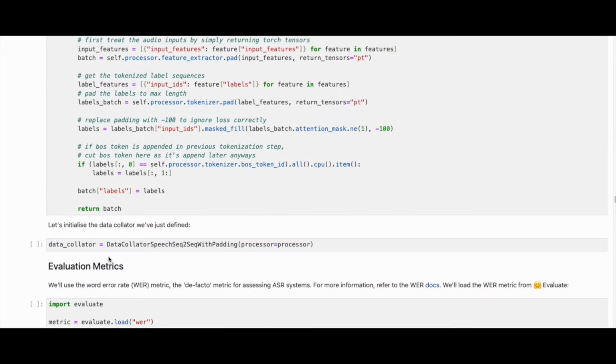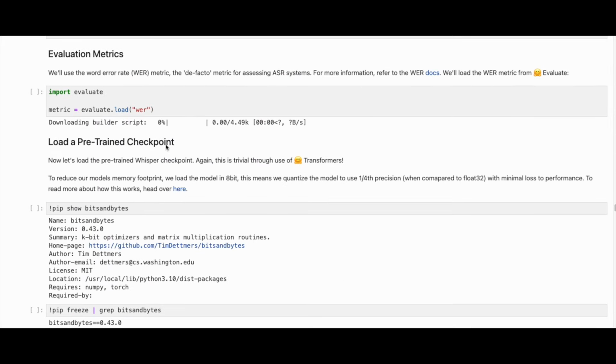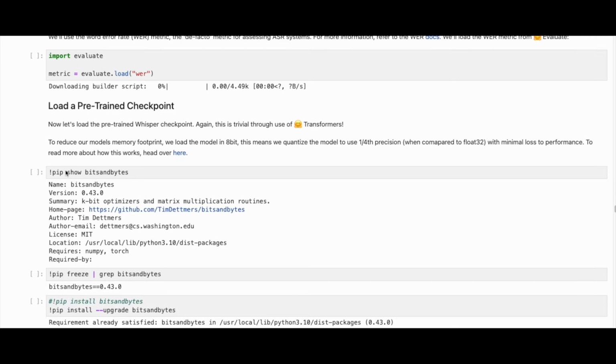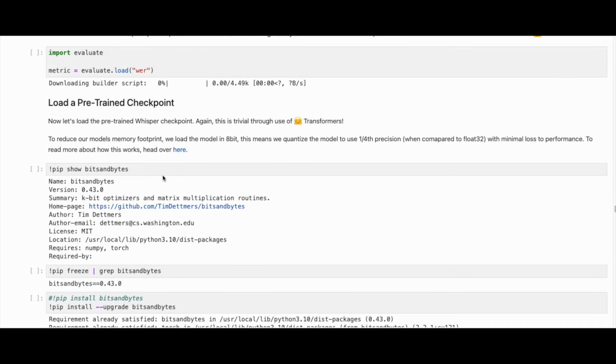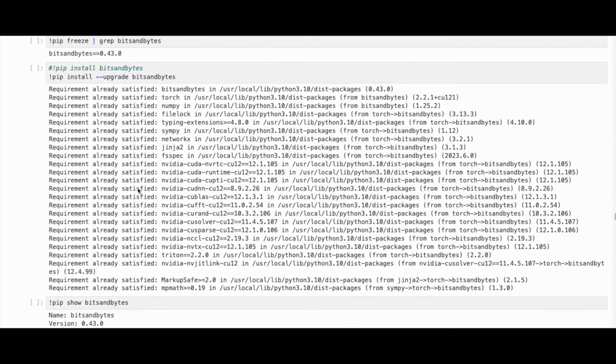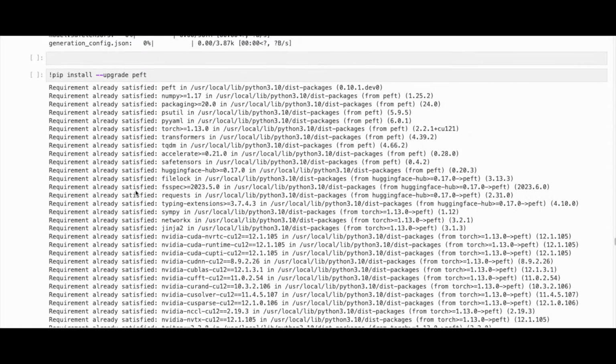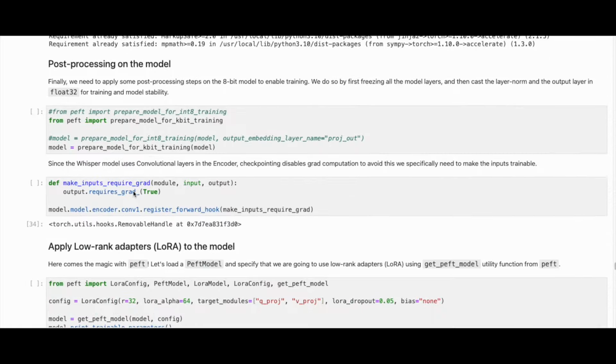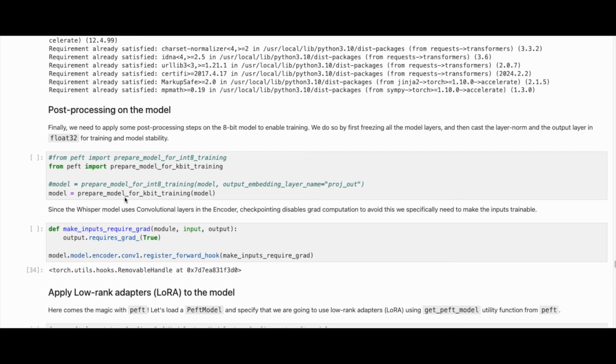Now let's load the pre-trained Whisper checkpoint. Again, this is trivial through use of Transformers. To reduce our model's memory footprint, we load the model in 8-bit. This means we quantize the model to use lower precision when compared to float32 with minimal loss to performance. Finally, we need to apply some post-processing steps on the 8-bit model to enable training. We do so by first freezing all the model layers and then casting the layer norm and the output layer in float32 for training and model stability.